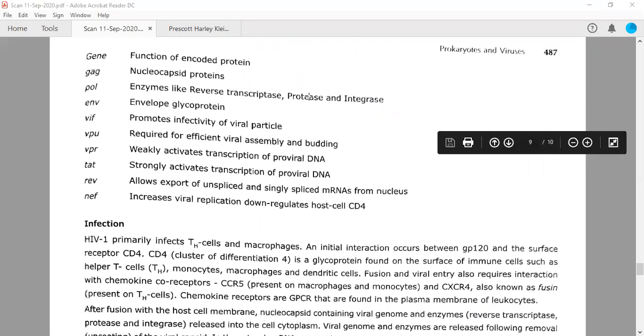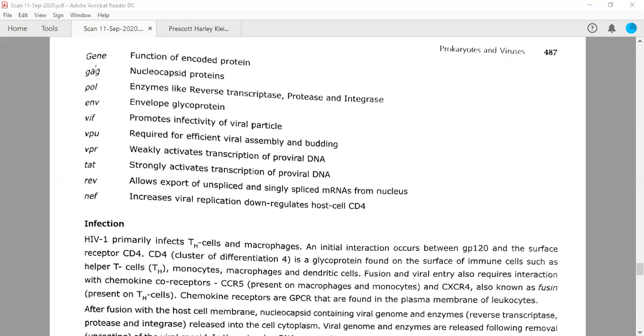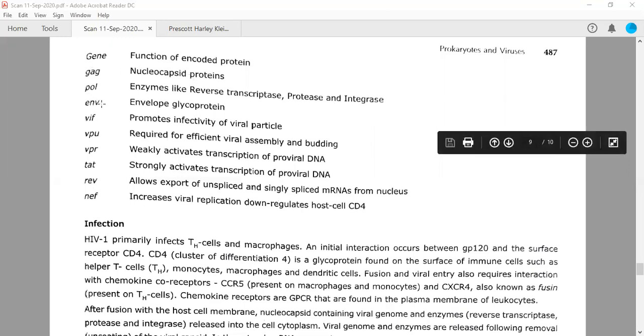Protease, which is cleaving the proteins. And the third one is integrase, which is responsible for the integration of double-stranded DNA into the host genome. Whereas GAG is the nucleocapsid protein, which is making the capsomeres.